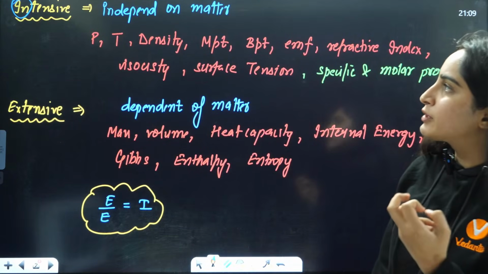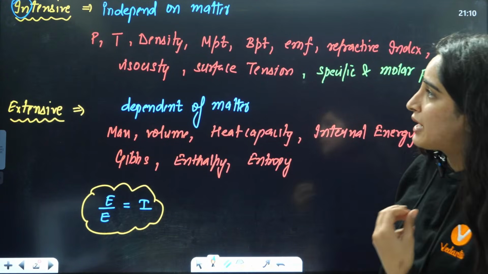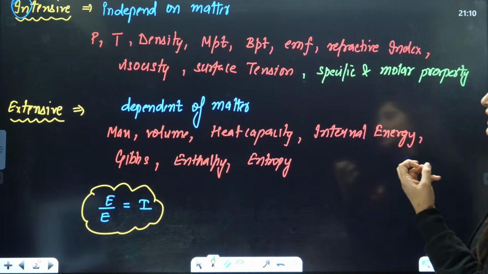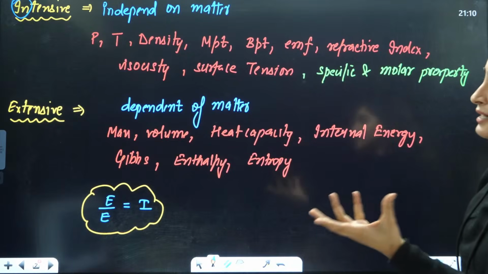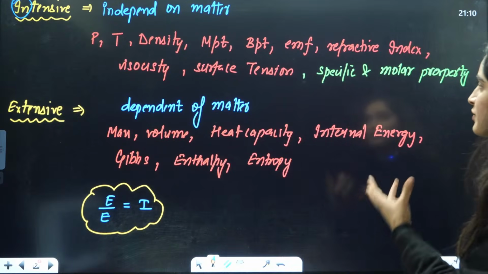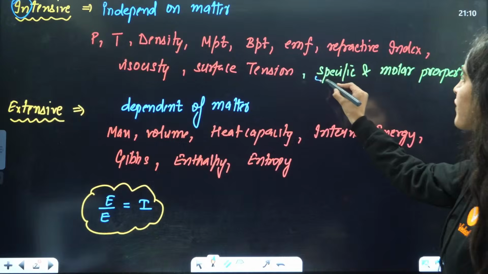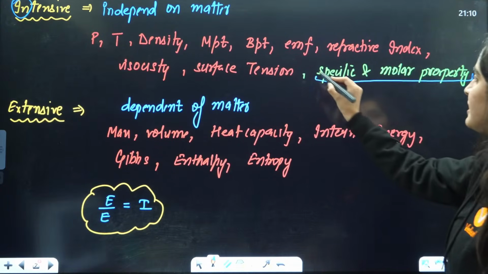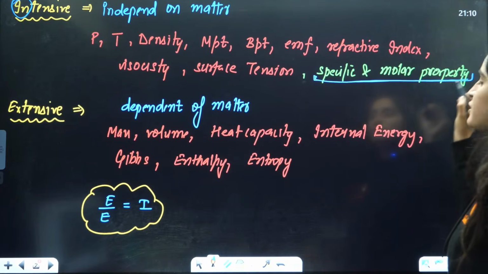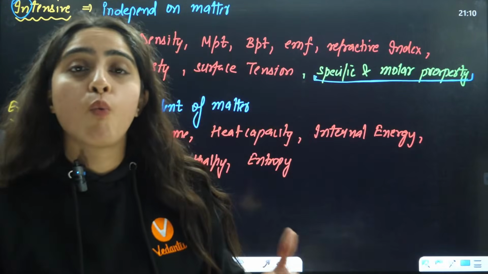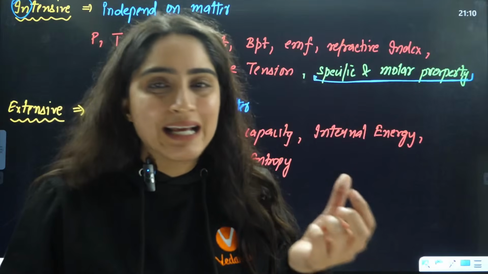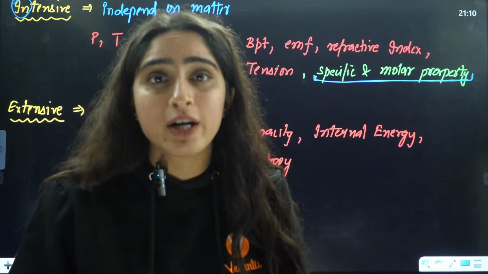If you talk about the examples of intensive properties, you have P, T, density, melting point, boiling point, EMF, refractive index, viscosity, surface tension, and the specific and molar properties, right? Because in specific properties we specify 1 kilogram, so now it is not dependent.